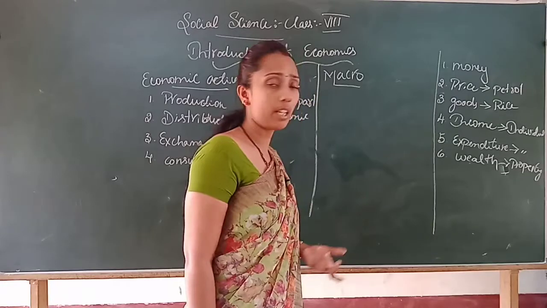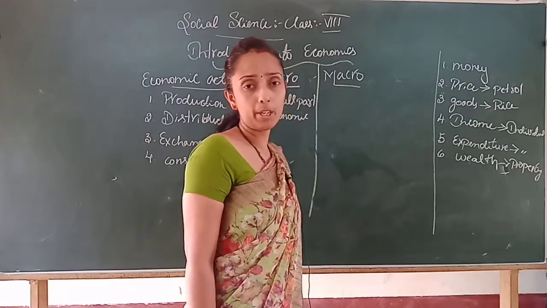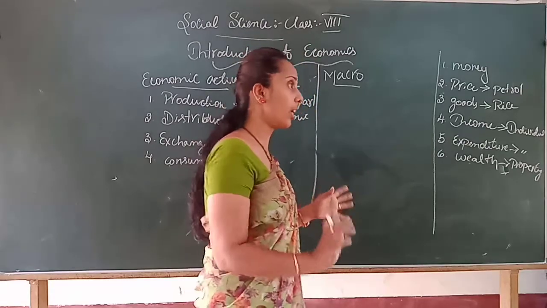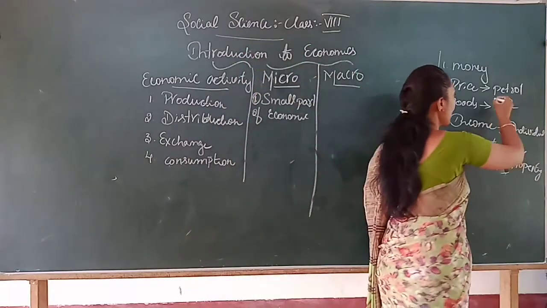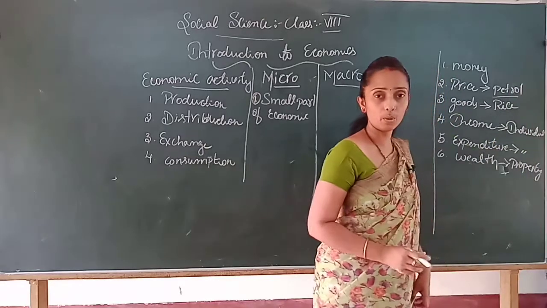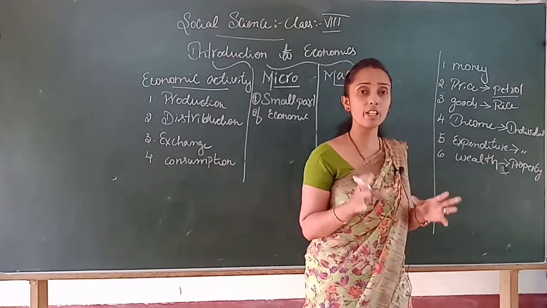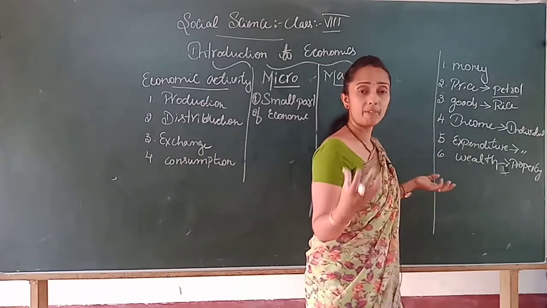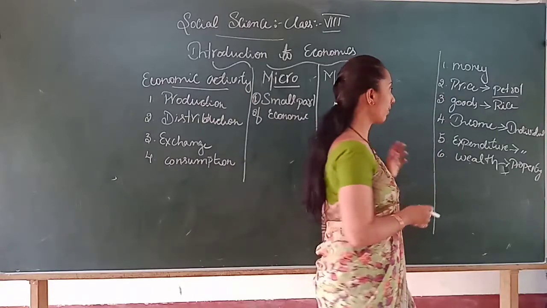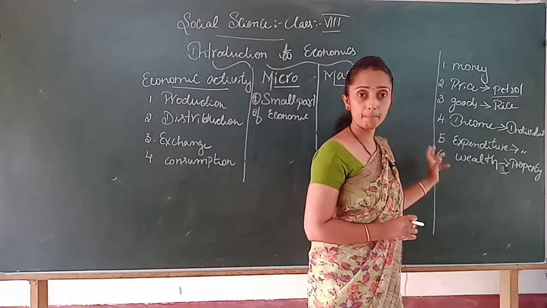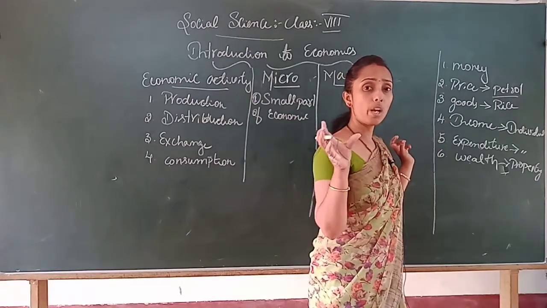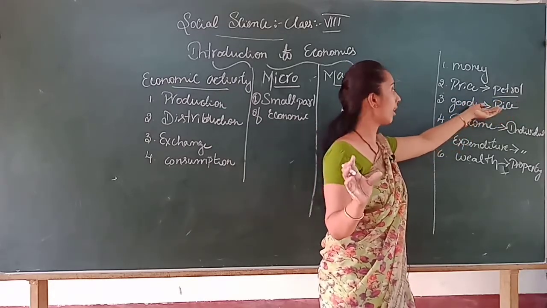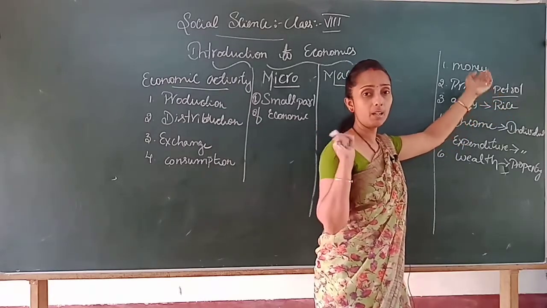In recent days we can see there is a lot of up and down in the price. If you are particularly concentrating and studying why there is an increase in the rate of petrol, or the fluctuation in the rate of petrol, then it is called microeconomics, because you are referring to a small unit, the price of petrol.